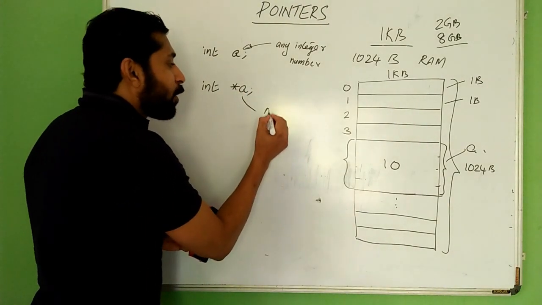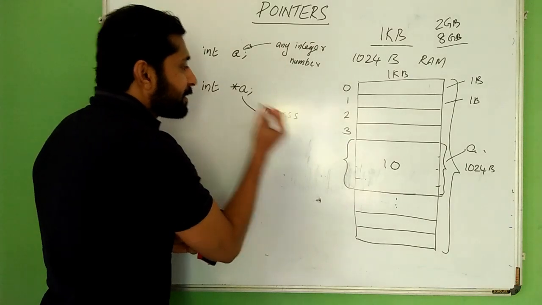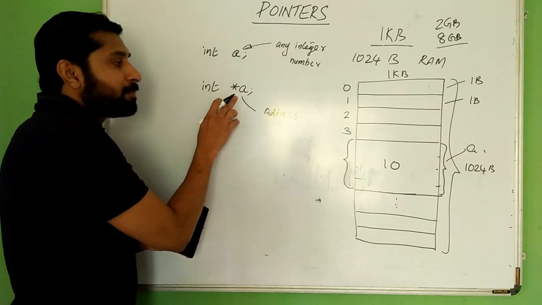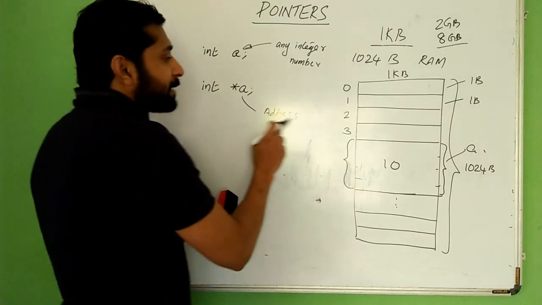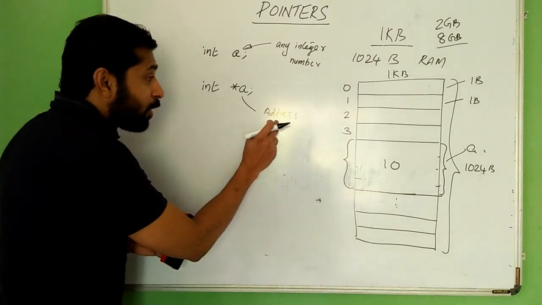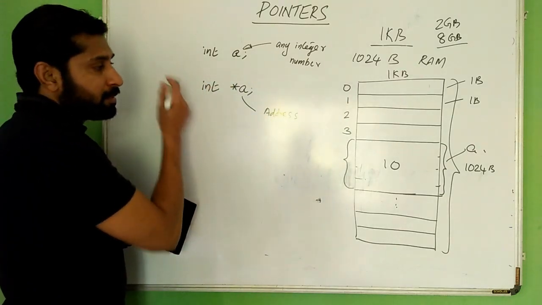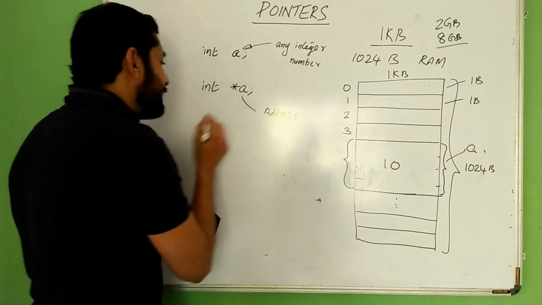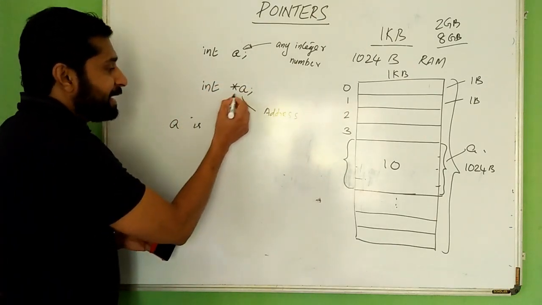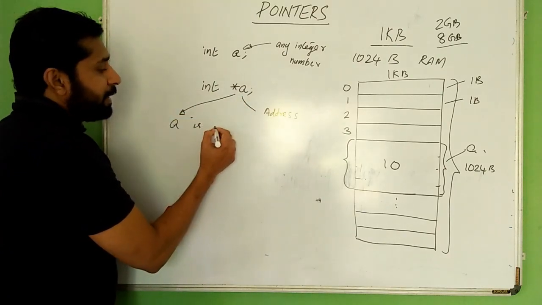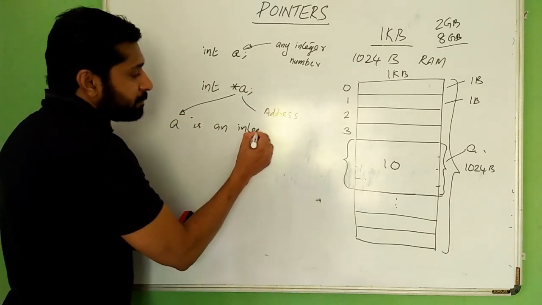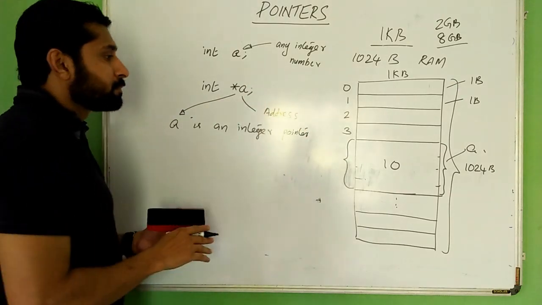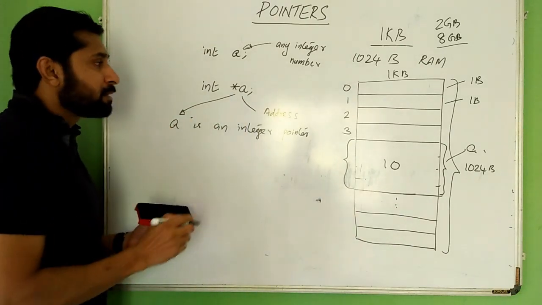This a is a variable that can store only an address. What kind of address? The address of an integer location. So this a is an integer pointer.